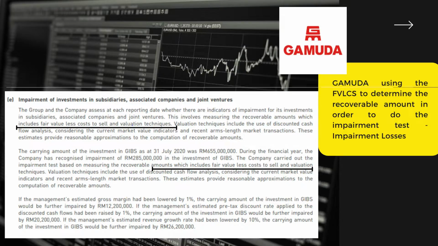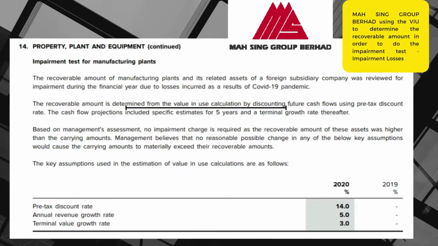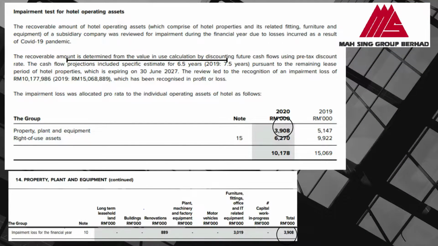Meanwhile, for Masing Group Berhad, on the statement of financial position, they disclose PPE 242.21, and on the notes of PPE, Masing Group said they are using value in use to determine the recoverable amount in order to do the impairment test. And next you can see the amount of impairment for PPE will be tallied in note 14, Property, plant and equipment, which is 3,908.